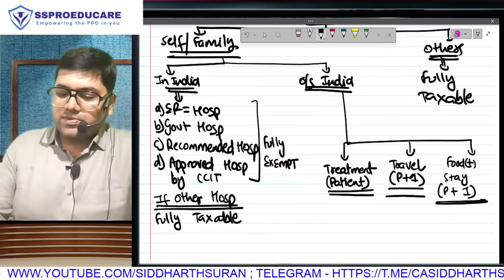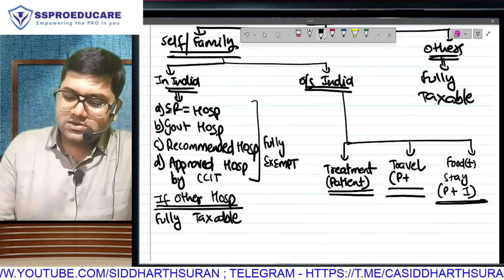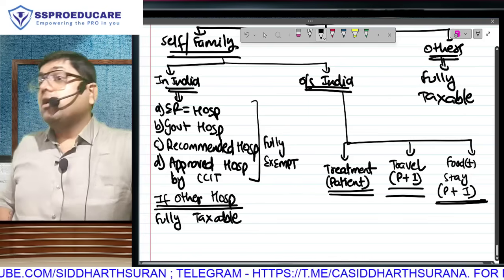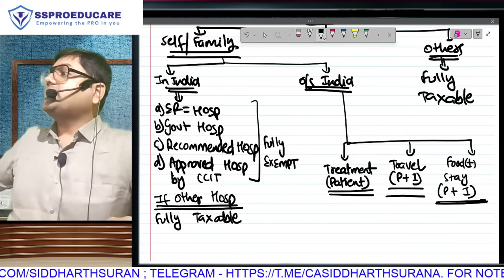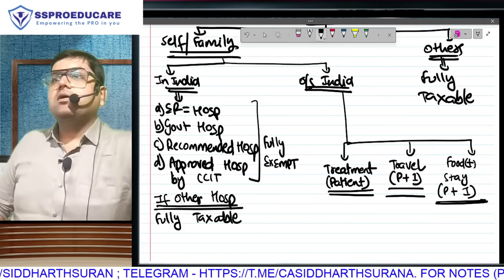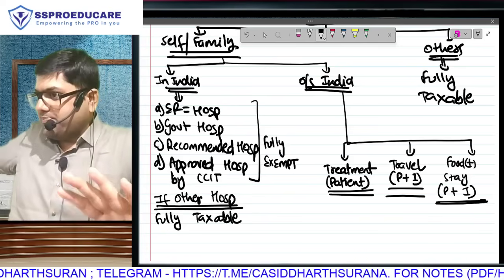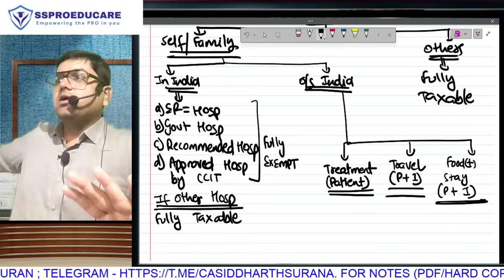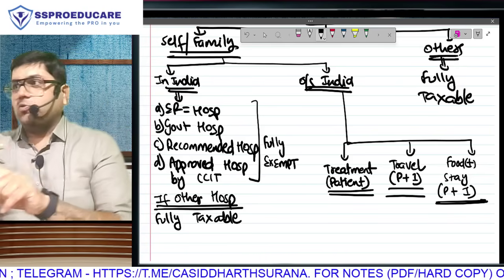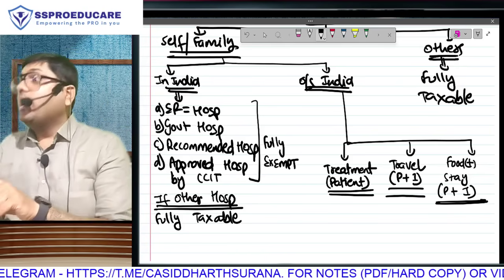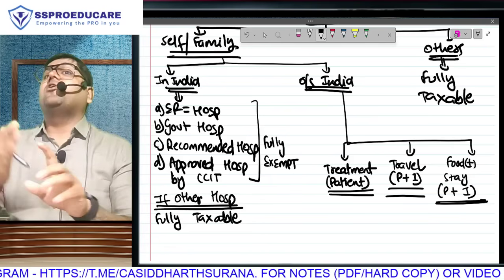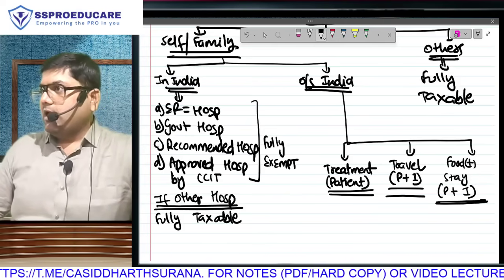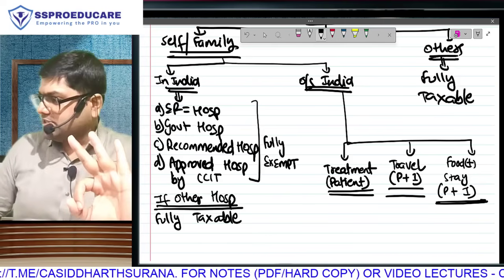And that also has to be patient plus 1. That attendant can be anybody. The patient has to fall in the definition of family. Food you will have to consume, so will we give food only to the patient? The attendant has to go fasting? So treatment will be of the patient, who has to fall in the definition of family, and travel and food will be of patient plus 1. That attendant can be anybody. Is the employer bearing the cost of these 3 things?